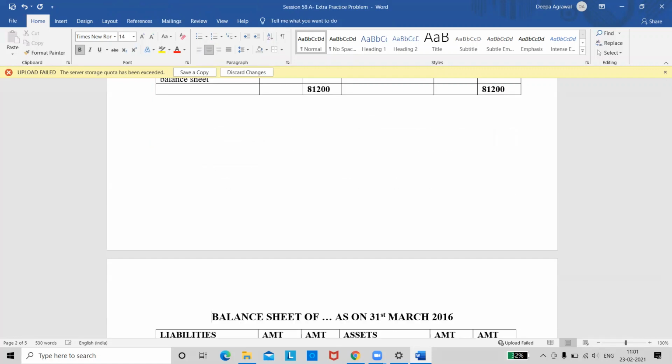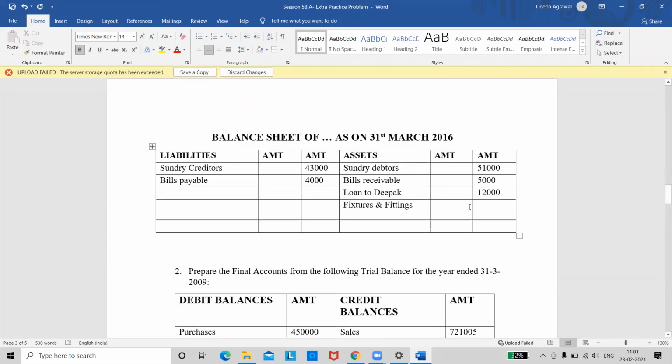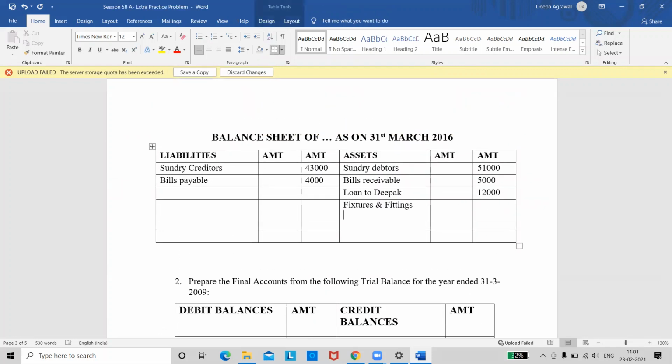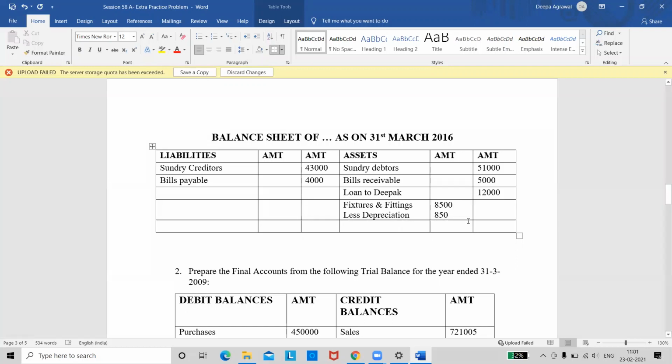I will take the balance sheet on this page. So what should we do with the depreciation? We need to deduct it, right? So right there, less depreciation. Fixtures and fittings, what is the amount given? It is 8,500. Your depreciation is 850. So tell me the amount in the outer column. Quickly. Calculate. 7,650, ma'am. 7,650.